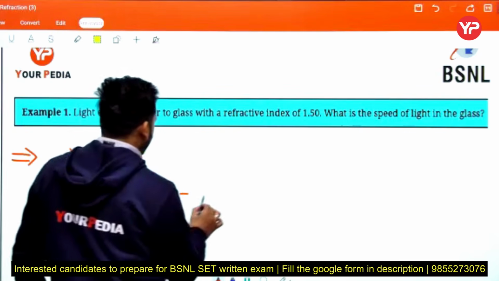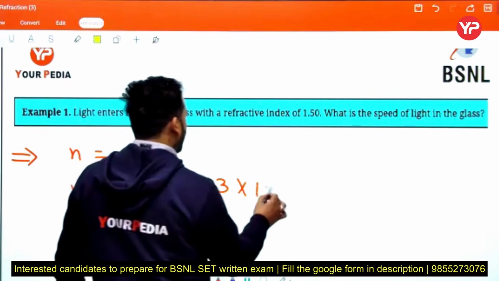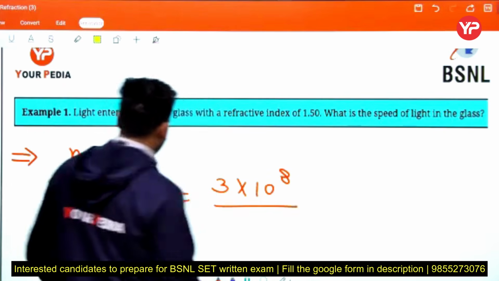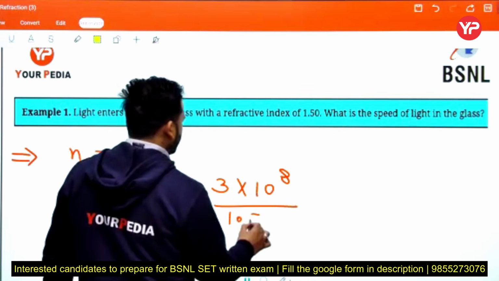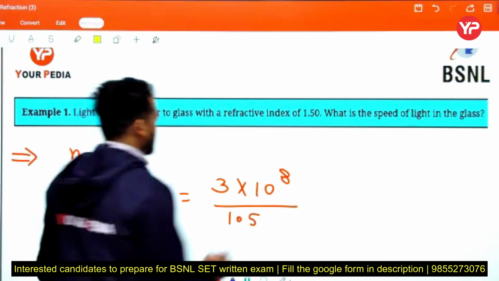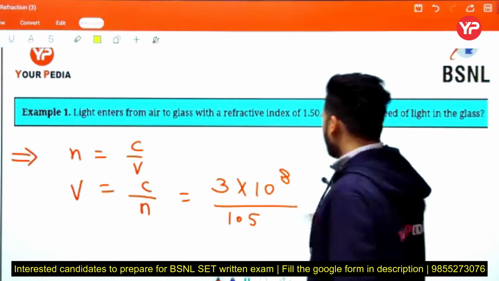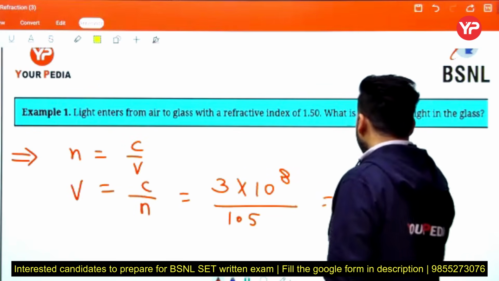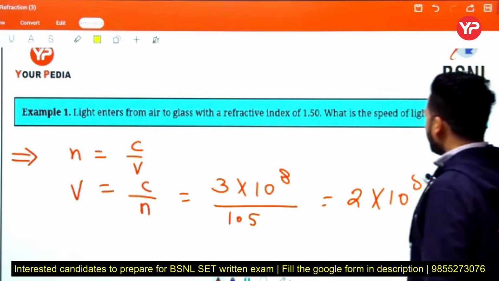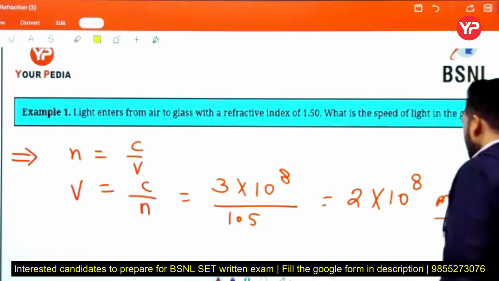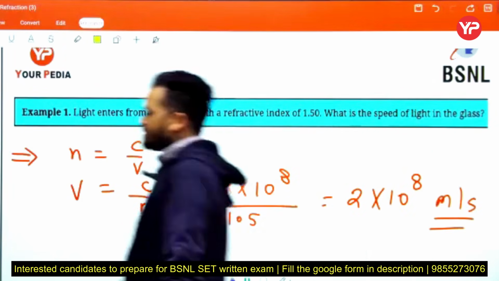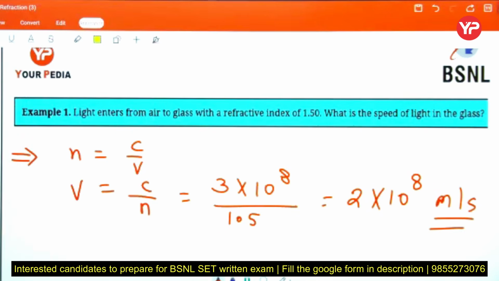Putting all the values here, c is 3 into 10 to the power 8 meter per second, n is 1.5, that is 3 by 2, then we get 2 into 10 to the power 8 meter per second. Okay, tell me, is this clear? HP, Azmira, Suresh, is this clear?